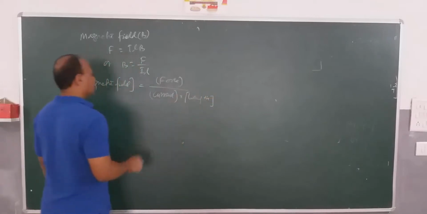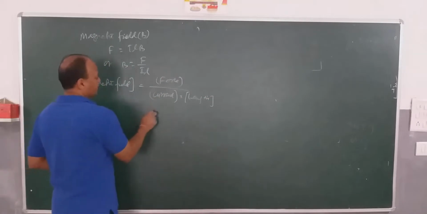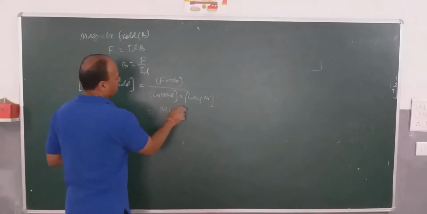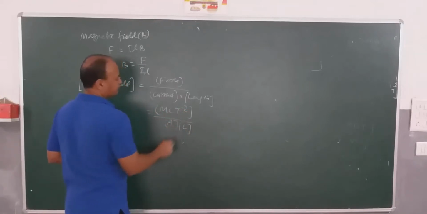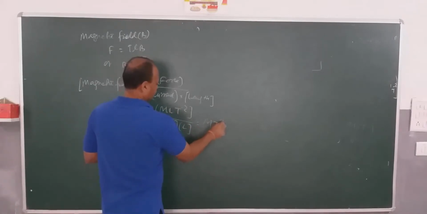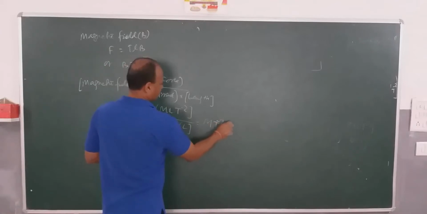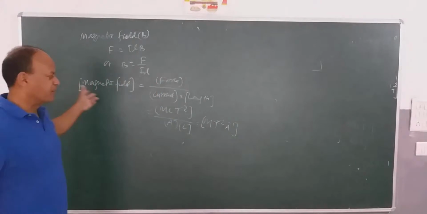Children, I will be writing down the formula for force, which is M L T to the power minus 2. Current is ampere A, length is L. So what do you get? M. L will cancel out. T to the power minus 2. Current to the power minus 1. So this is the formula of magnetic field.